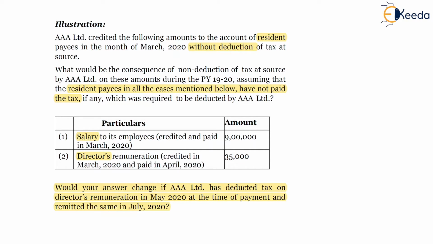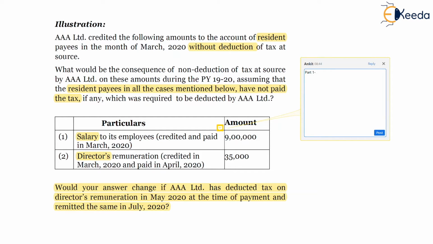accordingly 30% of the expenditure, 30% of the salary and 30% of the director's remuneration, will be disallowed in the hands of the assessee as per section 40A(1)(a), and the amount accordingly will be 9,35,000. So we can see the consequence. There are two subparts to it. What would be the consequence of non-deduction of tax at source by AAA Limited?